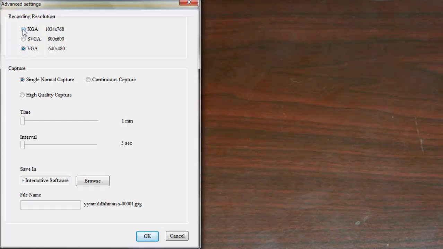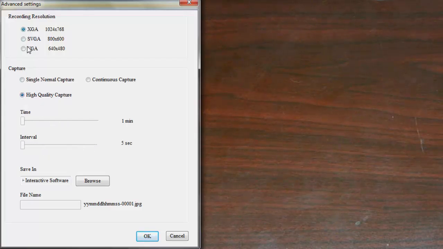The higher the number, the XGA, the clearer the recording is going to be, the more fluid it's going to be. However, the larger the file is going to be. So keep that in mind. For capture, which we'll go over as well, you could do a single or a continuous or a high quality capture. Don't worry about this too much. We'll get into that later.